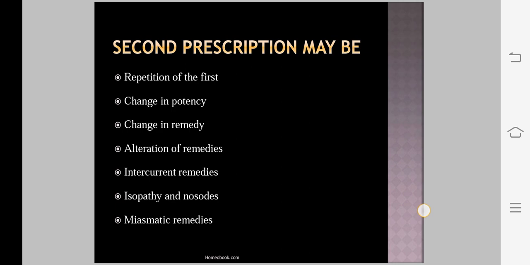And the third mistake consists in not letting the remedy act a sufficient length of time. This is given in Chronic Diseases Volume 1. So these are the three mistakes that can be made by a physician while practicing homeopathy.